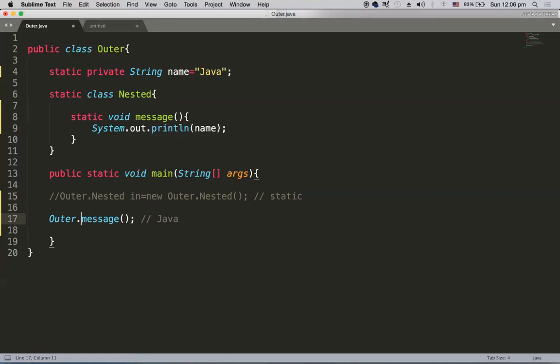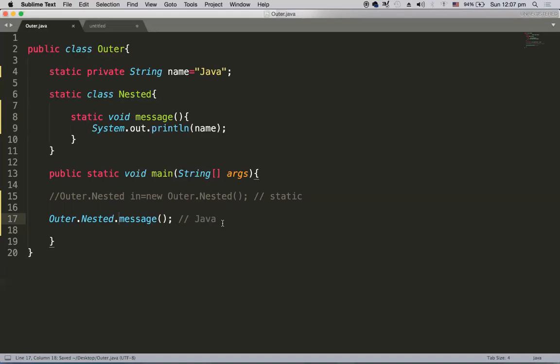Outer.Nested.message(). An object is no longer required because in the class Outer you have a static nested class. You can say Outer.Nested. In the nested class you have a static method, and you can call that method directly, Nested.message(). An object is no longer required. So Outer.Nested.message() is now going to give me Java.